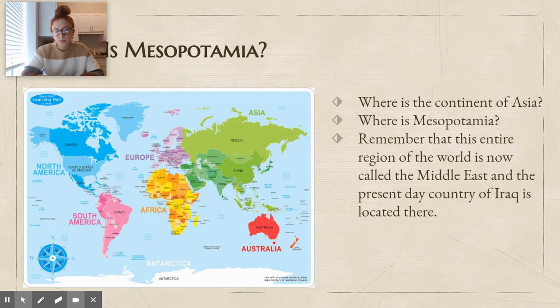Where is Mesopotamia? All right, who can tell me where the continent of Asia is? What color? Green, okay, so all of this green land is part of Asia, okay? And who remembers where Mesopotamia is? Remember, Mesopotamia was in the Middle East. The Middle East is this area right over here, okay? And where was Mesopotamia? Right here in what we now call Iraq, okay?